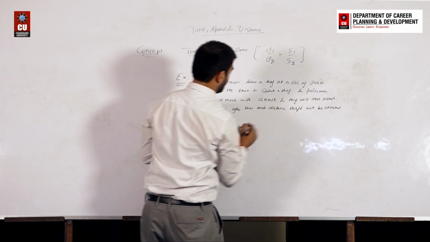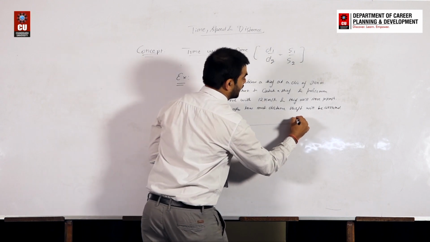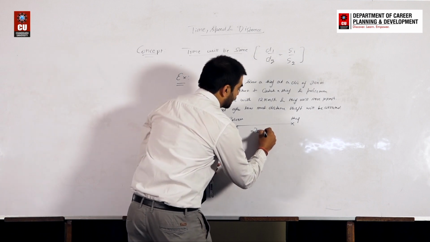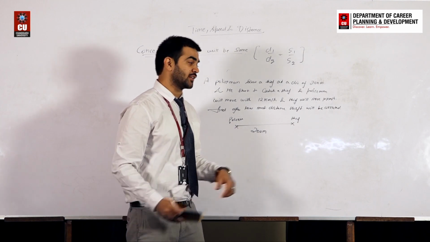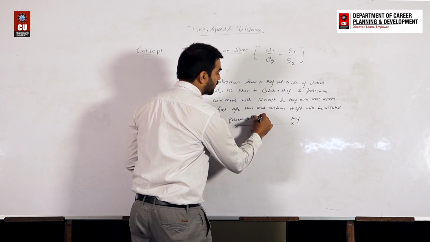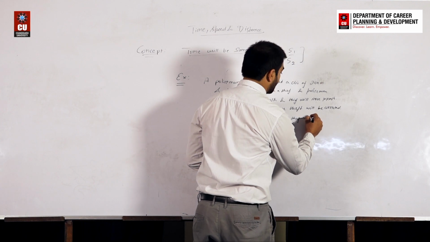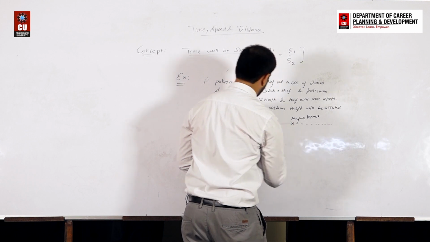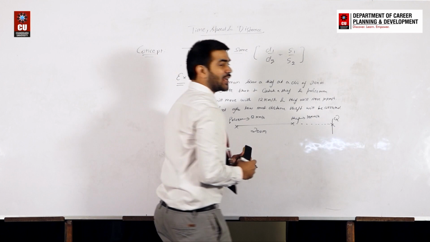So what does it mean? It means, let's say this is the policeman and this is the thief, right? And this distance is 200 meters. When the policeman saw this thief, the distance between these two is 200 meters. So can we say that the policeman starts to move in this direction with speed 12 km per hour, and the thief starts to move in this direction at 10 km per hour, right? So can we say that, let's say the policeman will catch this thief at this point. Let's say this point is Q.